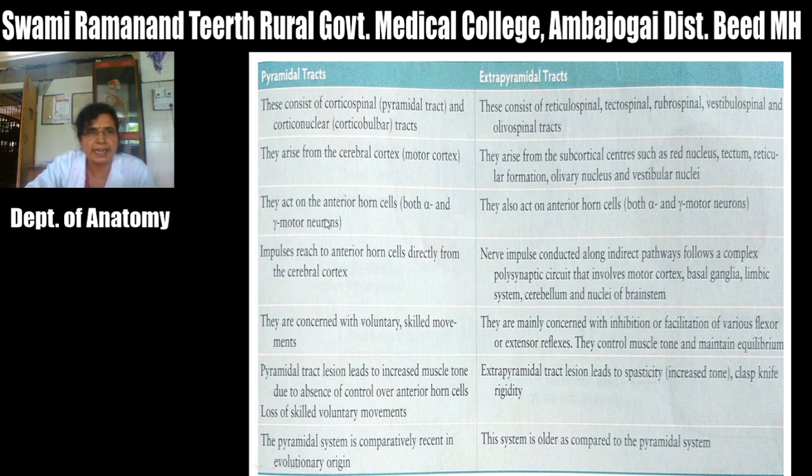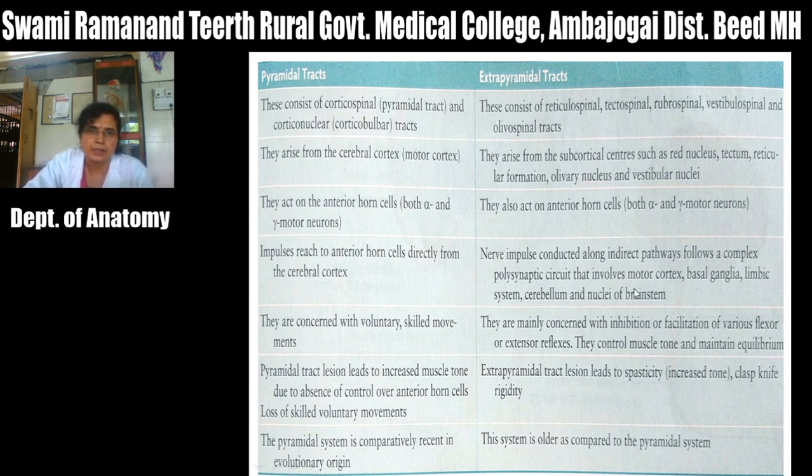These pyramidal tracts act on anterior horn cells, that is alpha and gamma motor neurons. Extrapyramidal tracts also act on the same neurons, that is the alpha and gamma motor neurons. The impulses reach the anterior horn cells directly from the cerebral cortex in case of pyramidal tracts. In case of extrapyramidal, it is a polysynaptic pathway. First, these impulses from the cortex relay in other subcortical centers, and from these subcortical centers, they relay in